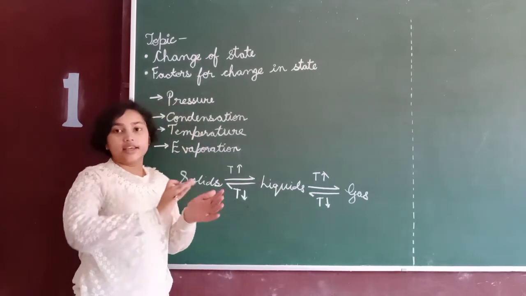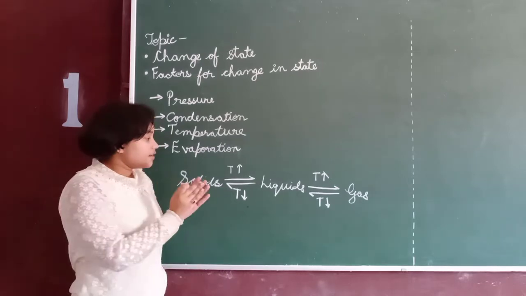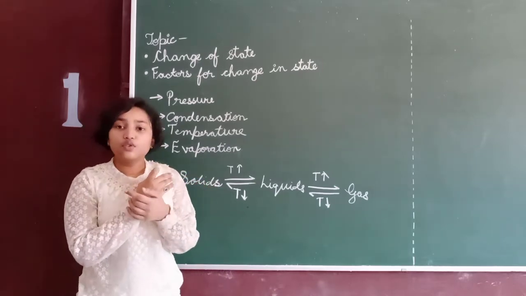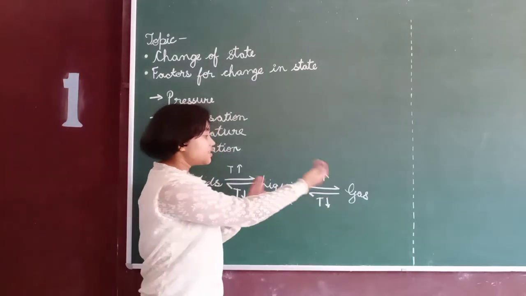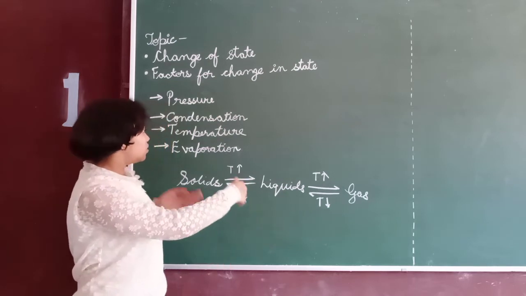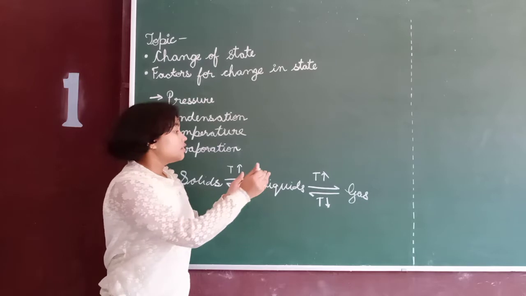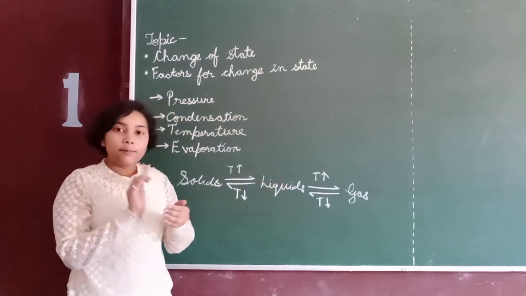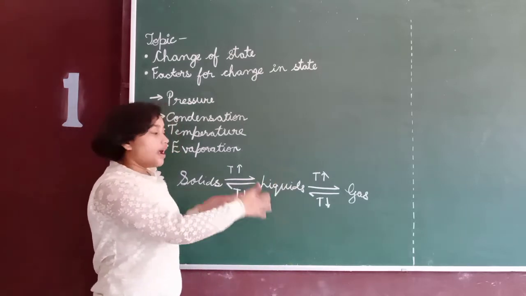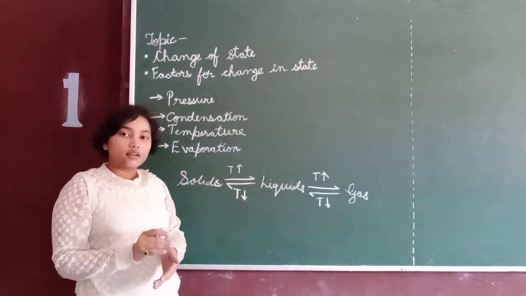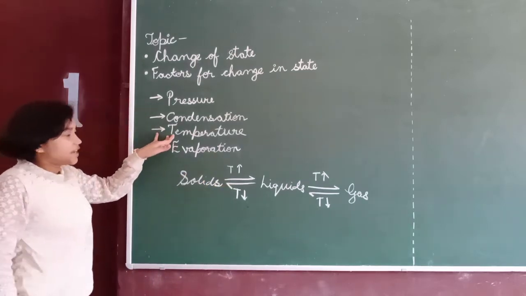When liquid is heated, the kinetic energy of the particles increases and the particles move away from each other and change into gas. When the temperature is decreased, means on condensation, gases to liquids. On condensation, the particles of gas are compressed together to change into liquid, and liquid particles on cooling are compressed and so change into solids. So this is temperature.